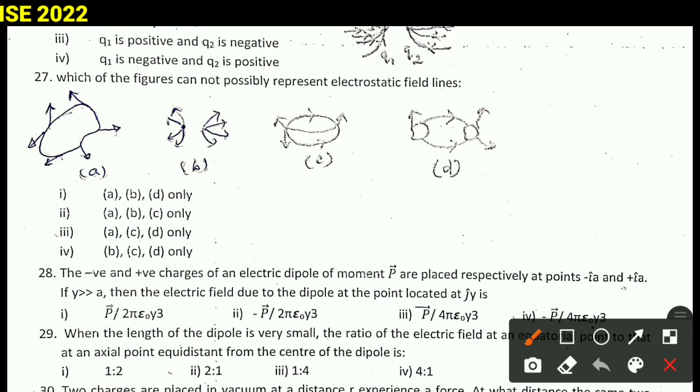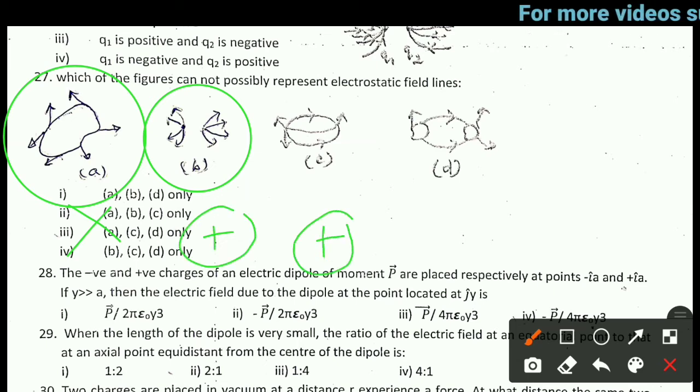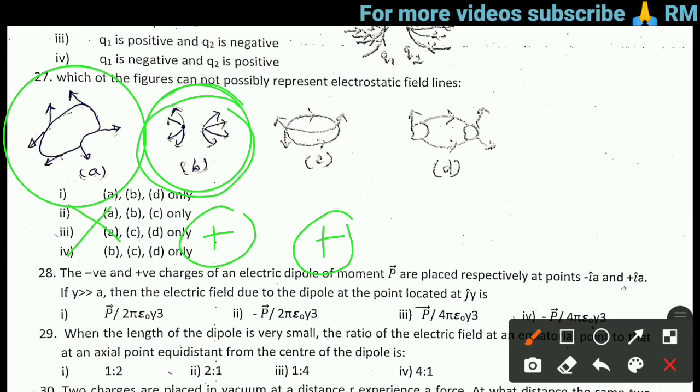Next question is question number 27. Which of the figures cannot possibly represent electrostatic field lines? Here is the first case. It is not possible. This is the second figure. It is possible because for two positive charges, lines of force are represented like that.